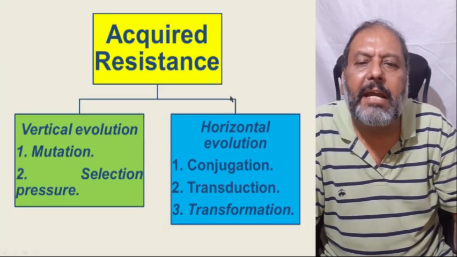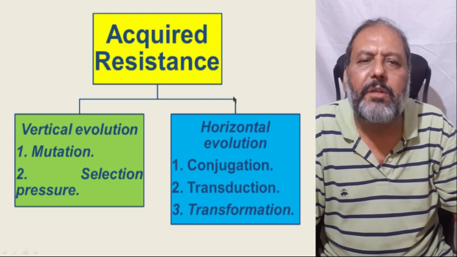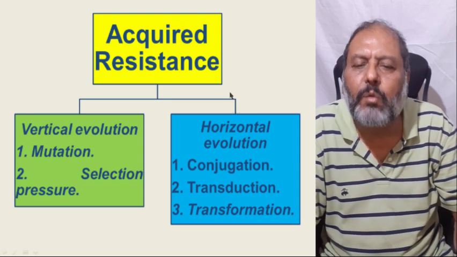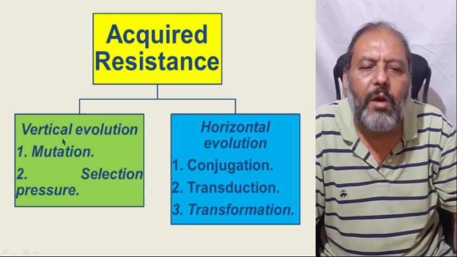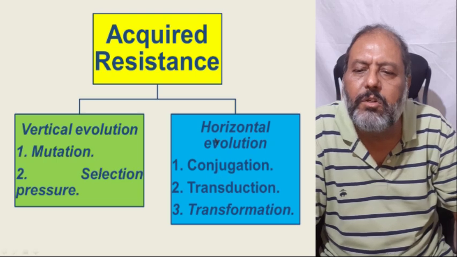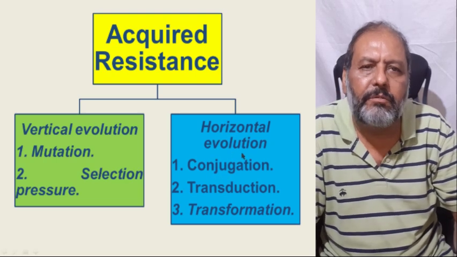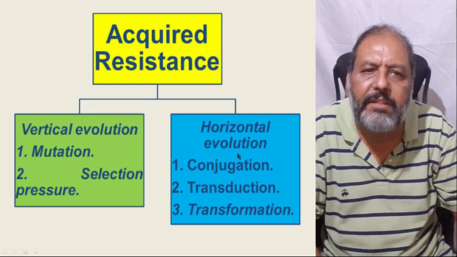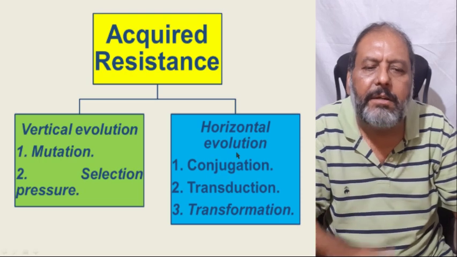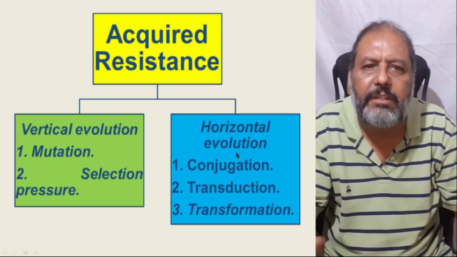Now, that was natural resistance, and now this is acquired resistance. It is of two types, vertical evolution and horizontal evolution. Vertical evolution is vertical and horizontal evolution is horizontal.